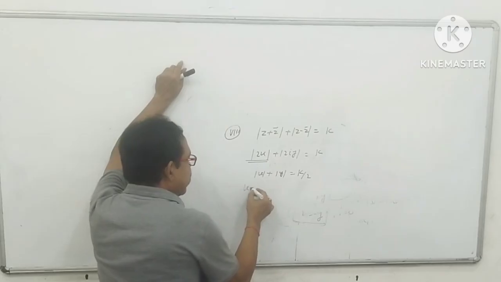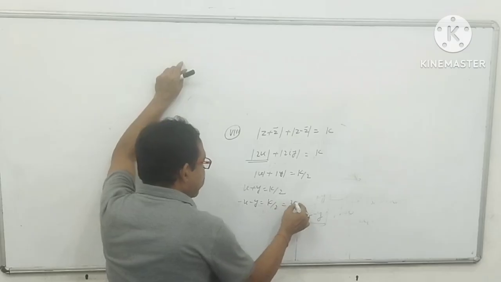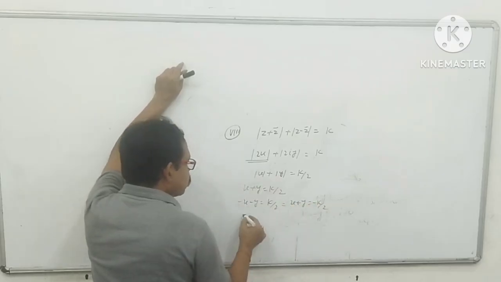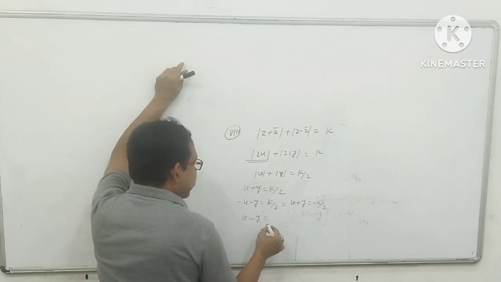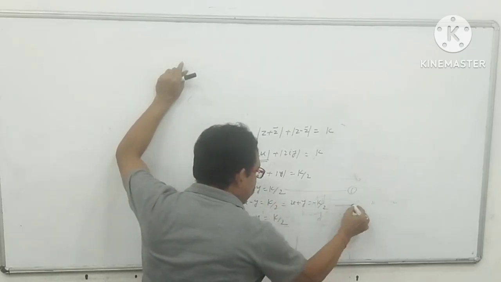Now you can write x plus y equals k by 2, minus x minus y equals k by 2, that means x plus y equals minus k by 2. Suppose x is positive, y is negative, that is k by 2. x is negative, y is positive, that is k by 2. So here you will get 4 lines.